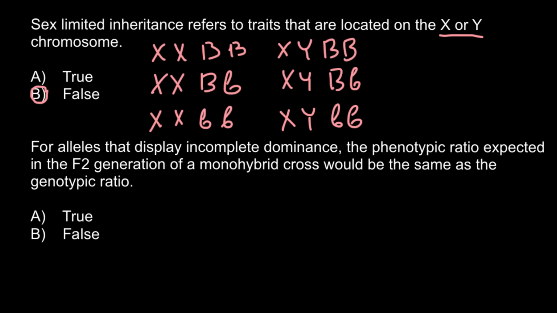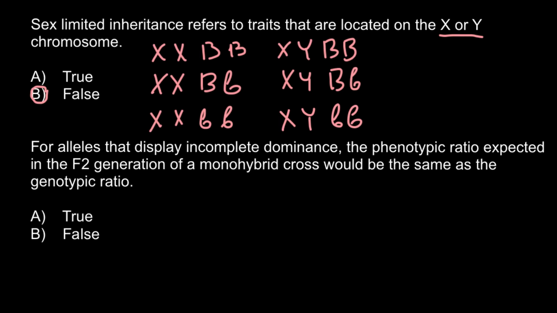And there are also traits that we call sex-influenced. For example, body hair. Both men and females have body hair, but in males this trait is more expressed.